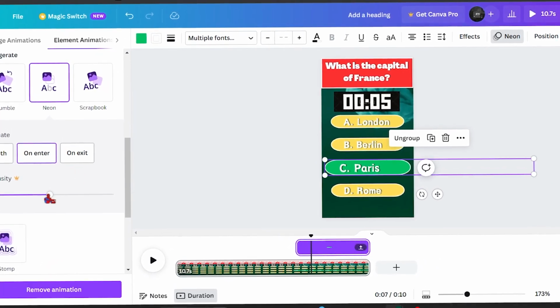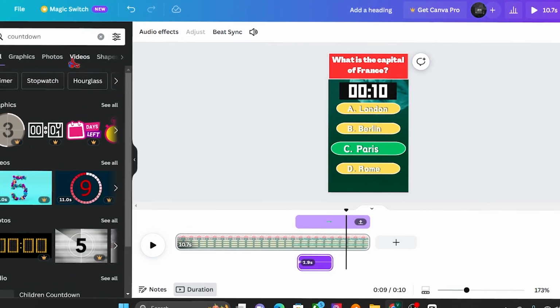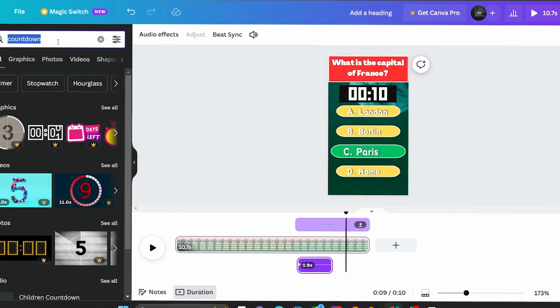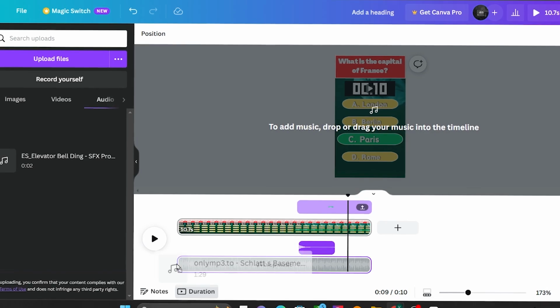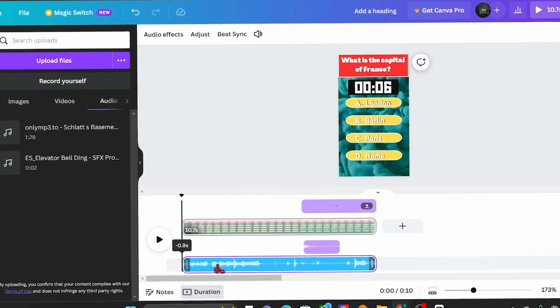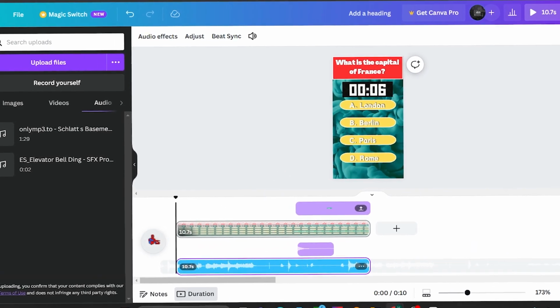And if you want to go beyond, you could even add some sound effects. This timer I chose came with a sound effect, so you don't have to worry about that. But you do need a background music. You could just find one copyright free on YouTube using an MP3 converter. Now we just got our video done.